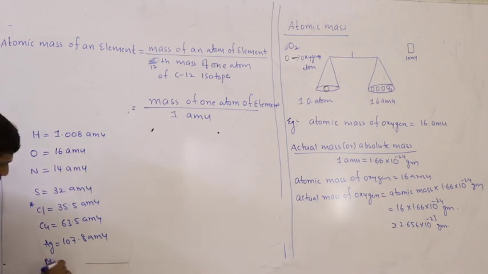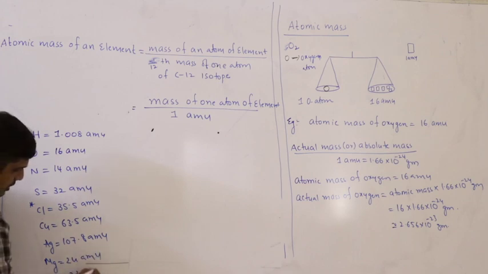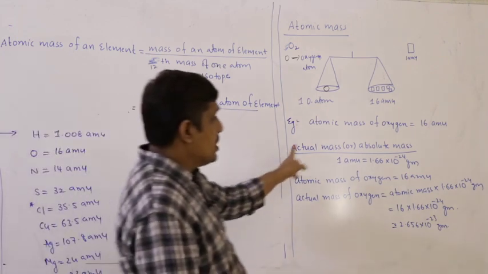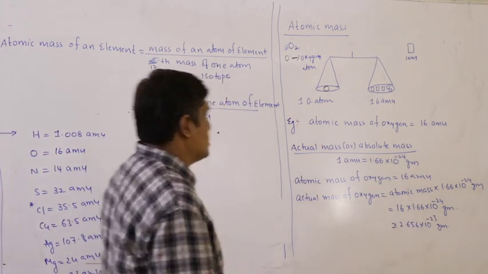Magnesium, 24 AMU, sodium, 23 AMU, and so on. So, this is about atomic mass, the relative atomic mass in AMUs, and we have already studied actual mass and absolute mass.